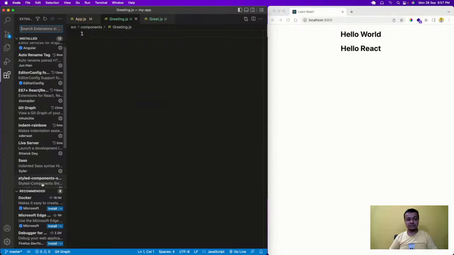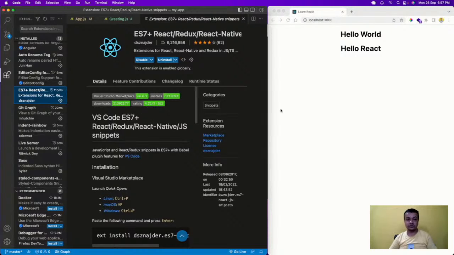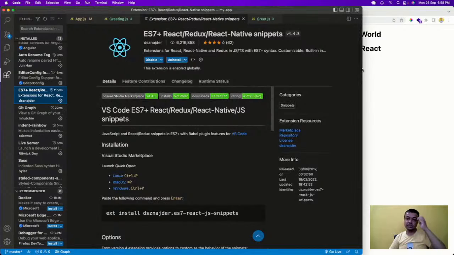Like this one, programs which I have already installed, like live server. This is one very important extension in React. You should always install it. This is known as ES7 React Redux React Native. It is not showing the complete snippet. So it is known as snippets.